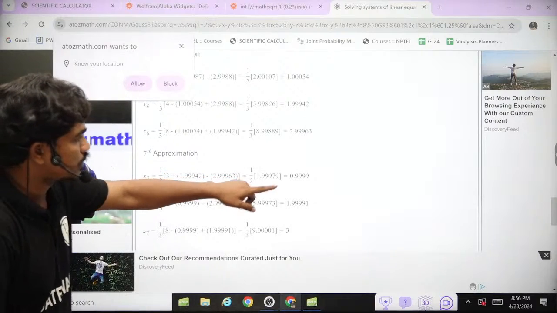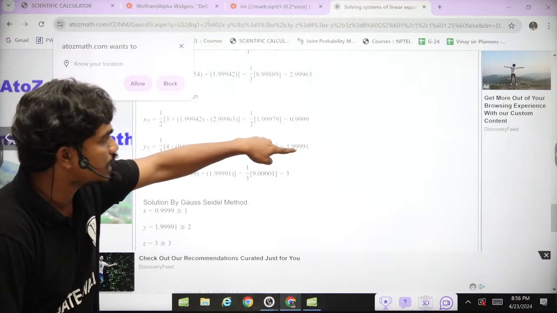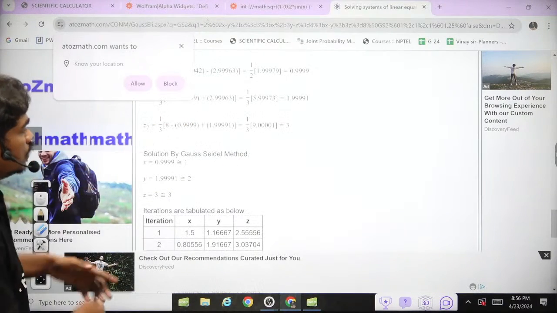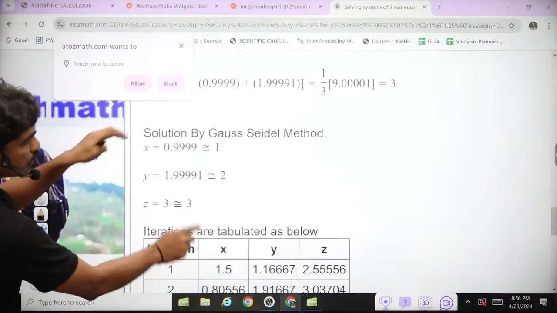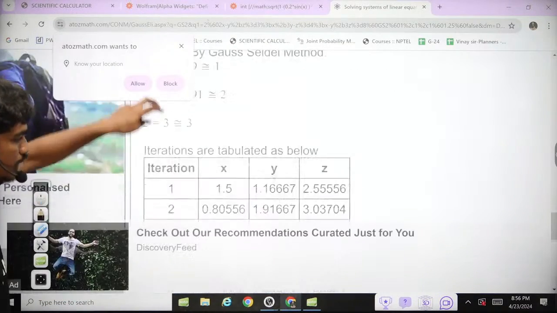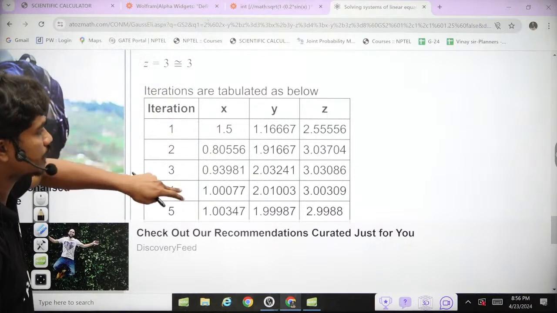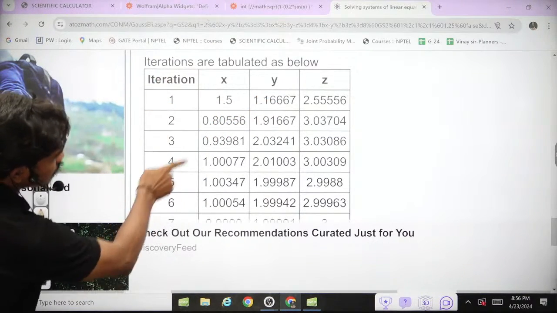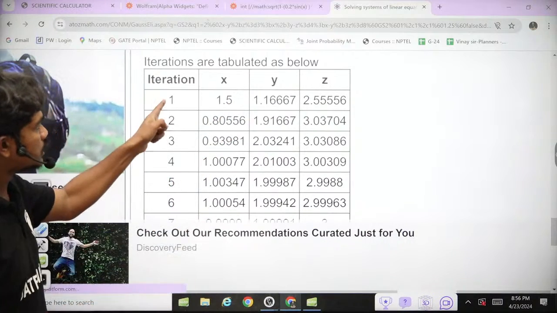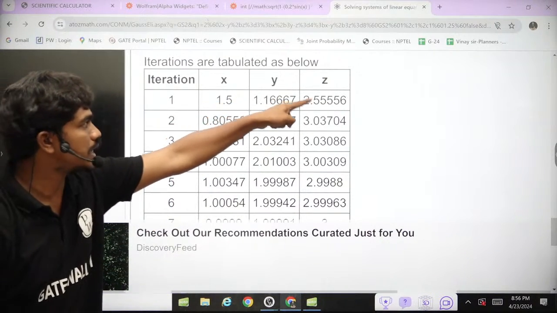You can see the 7th approximation is 0.9999, 1.999, and this is exactly 3. So it has given the solution x equal to almost 1, y equal to 2, z equal to 3. I hope you can see this. If you look at the tables, a nice tabulation is given. These are the x values, y values, z values in each iteration. This is the iteration number and this is x, y, z. So in the first iteration, we have x as 1.5, y as this, z as this.